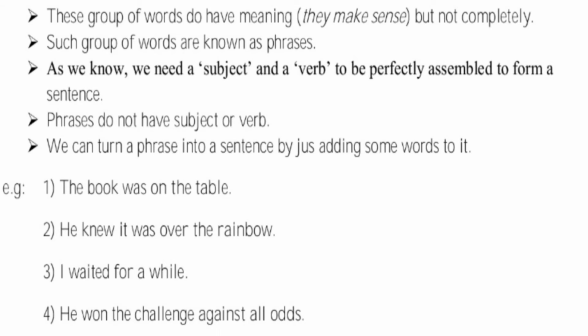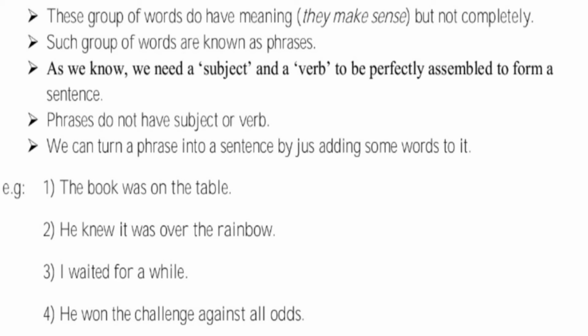Number two was over the rainbow. So here it is: he knew it was over the rainbow. Number 3, for a while. Here I added I waited: I waited for a while. Number 4, against all odds: he won the challenge against all odds.